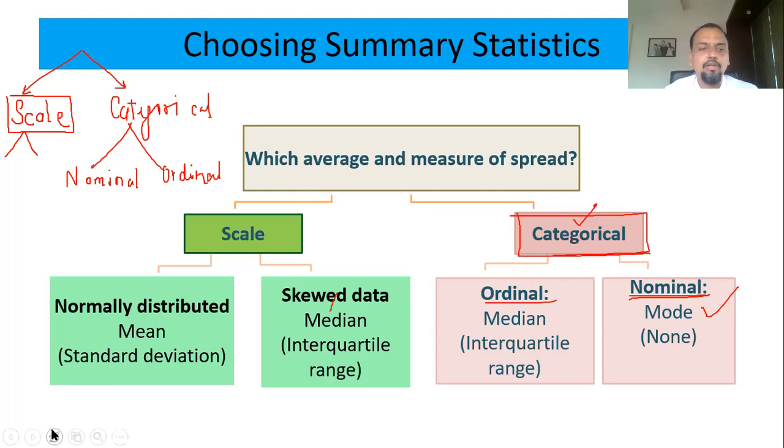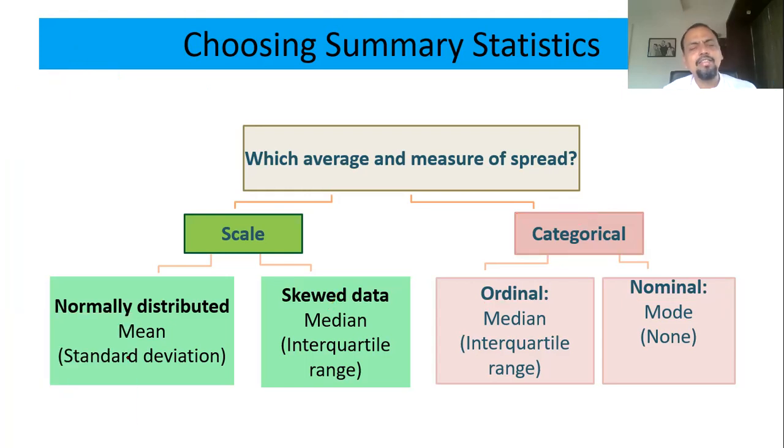Up till now, the basic concept was that whenever an average is asked, we find the mean, and whenever dispersion is asked, we calculate standard deviation. No, that is not true. You are making a mistake in describing your data correctly.